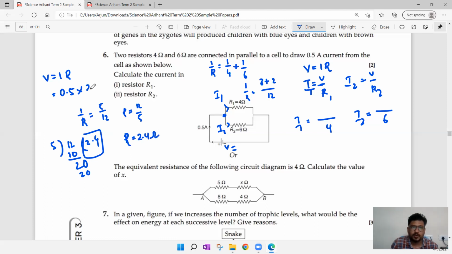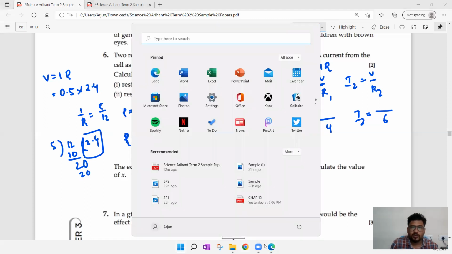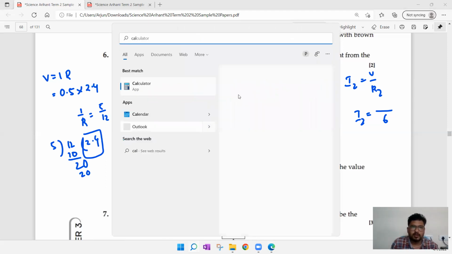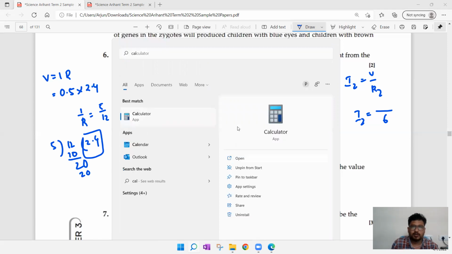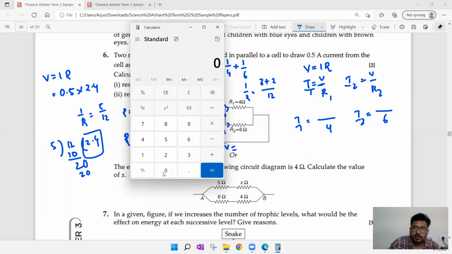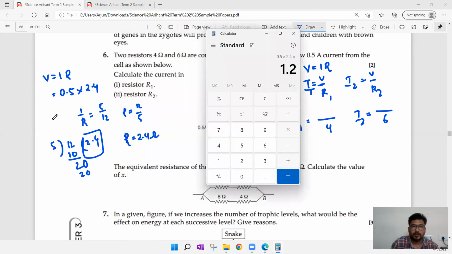That you can substitute here, 2.4. Now 0.5 multiplied with 2.4. Of course we can take a calculator. 0.5 multiplied with 2.4 equals 1.2. So we got the V value as 1.2.